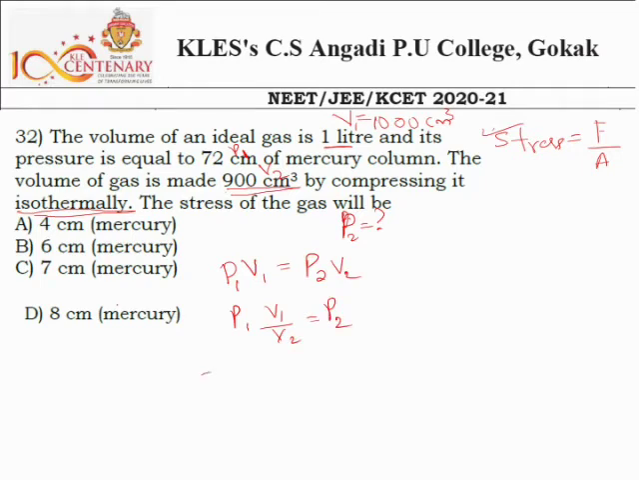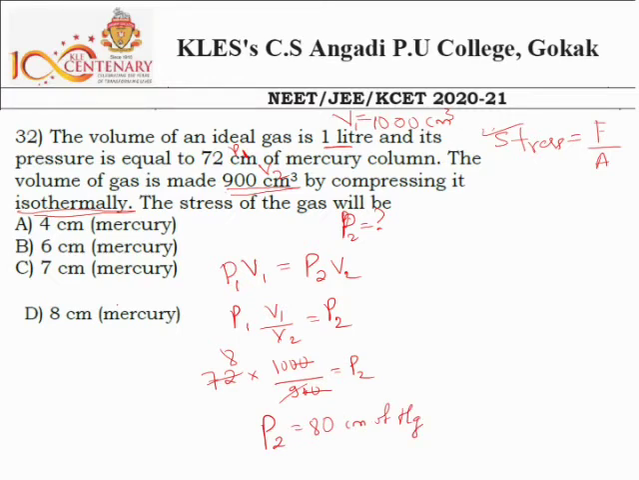What's the value of P1? This is 72 into V1 value. V1 value, it was 1000, divided by V2, it becomes 900. So this is P2. Is it clear? Here 20 cancel, 9 ones are 9, 9 eights are 72, 8 into 10. So P2 is equal to 80 cm of Hg, cm of mercury.